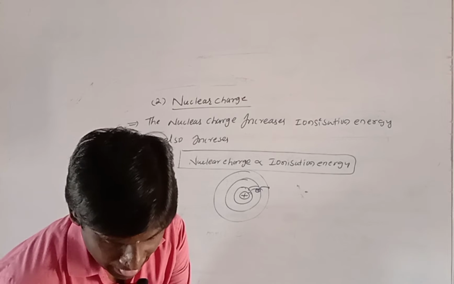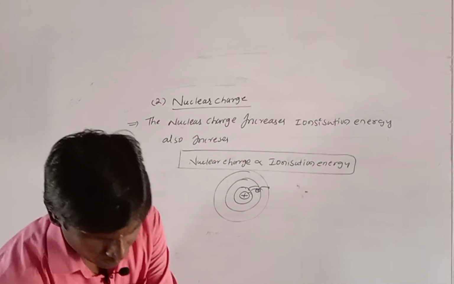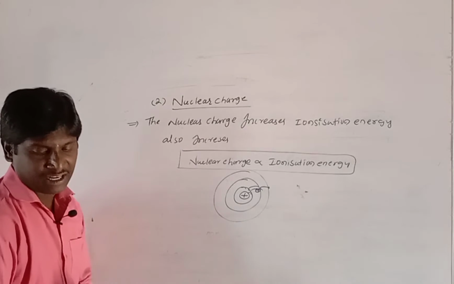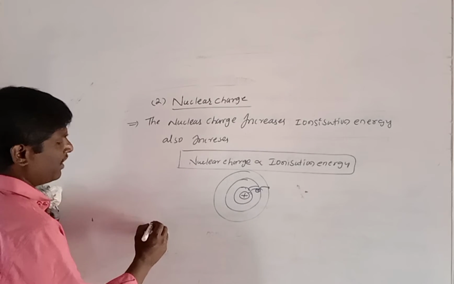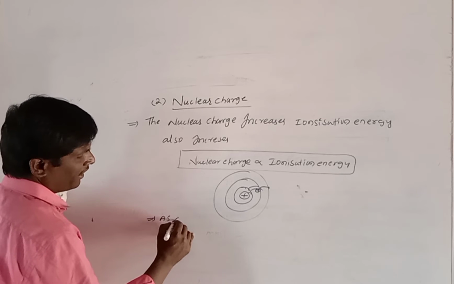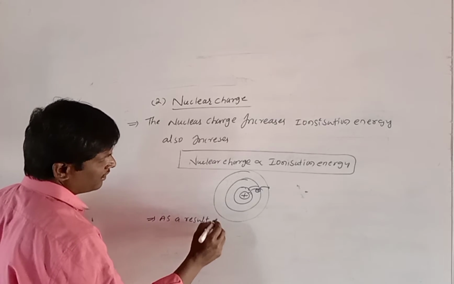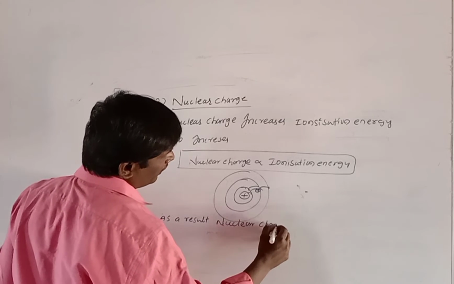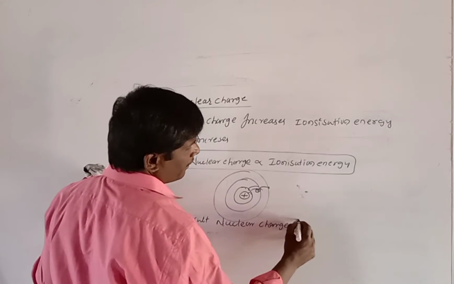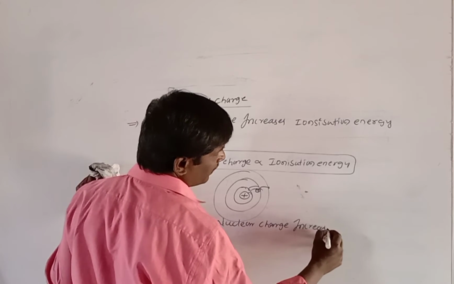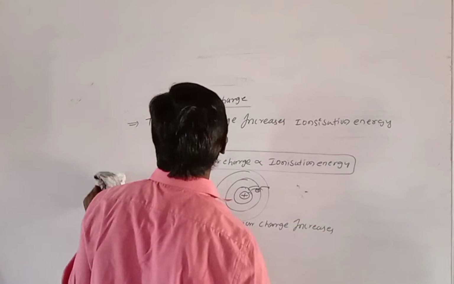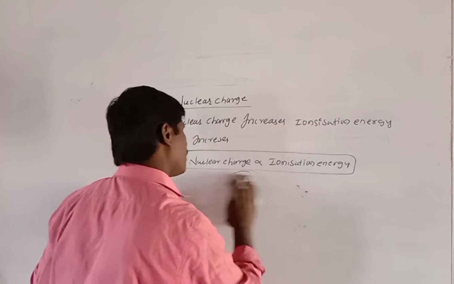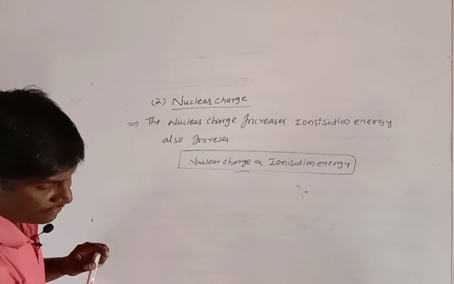Now second point: as a result, nuclear charge increases, ionization energy also increases. This is about the second factor of ionization energy.